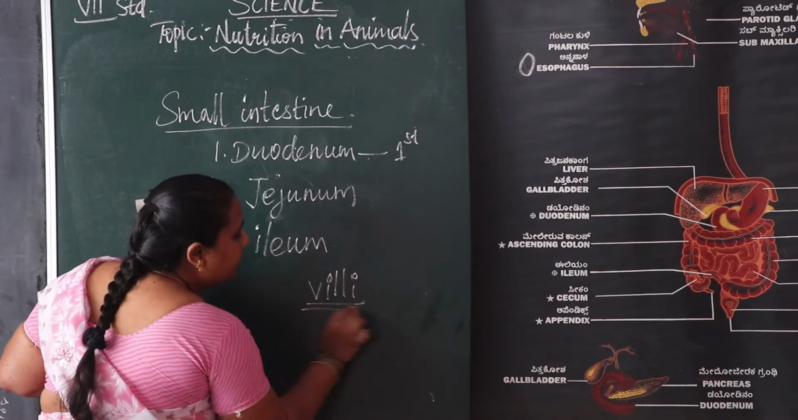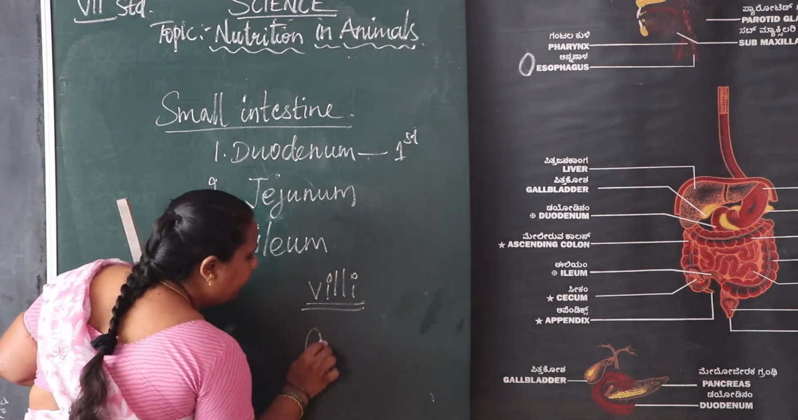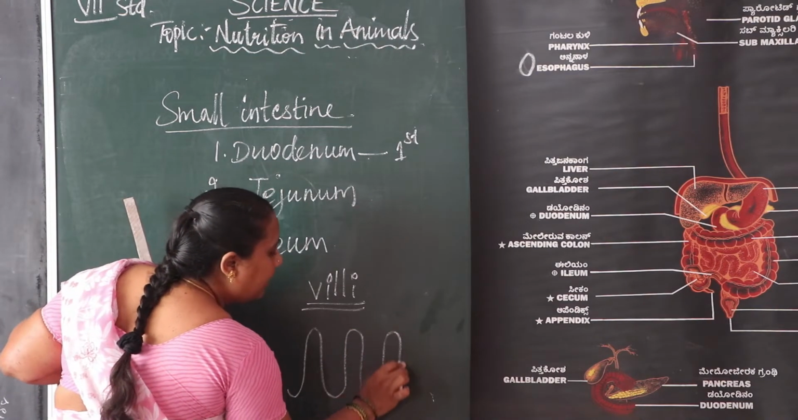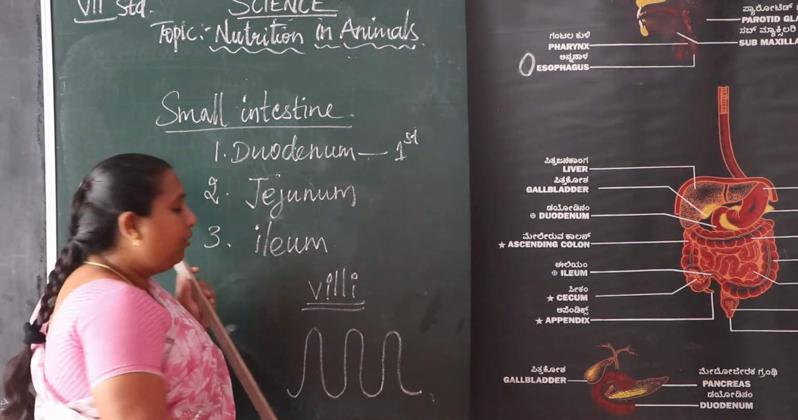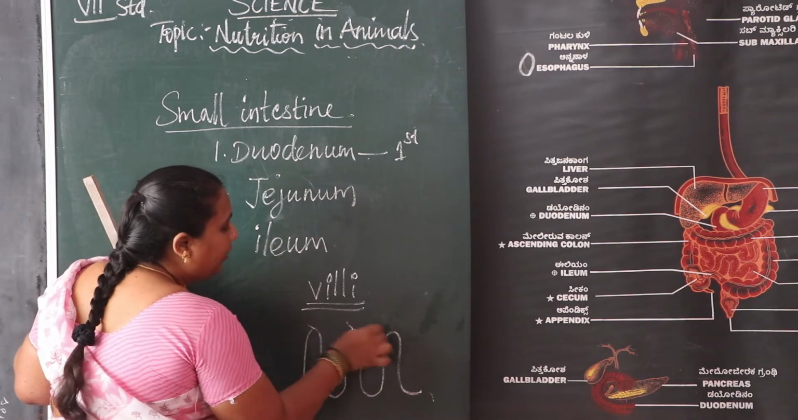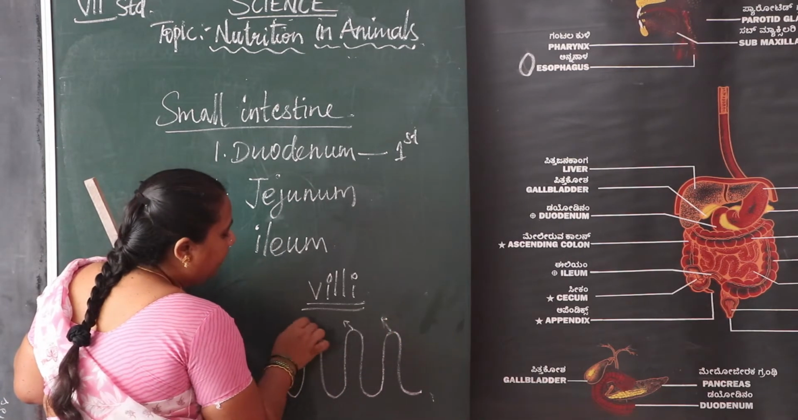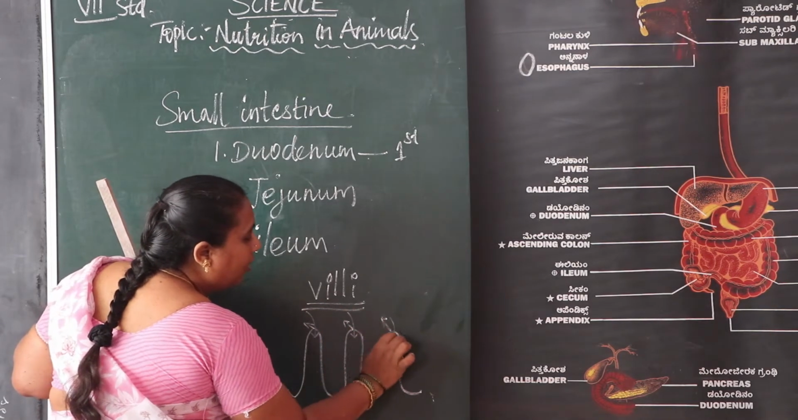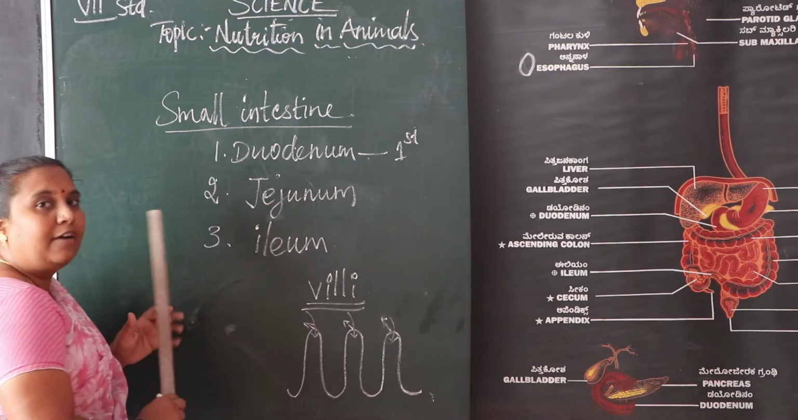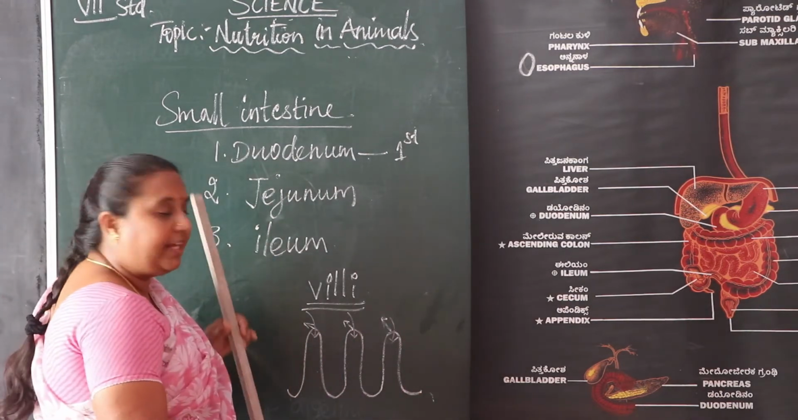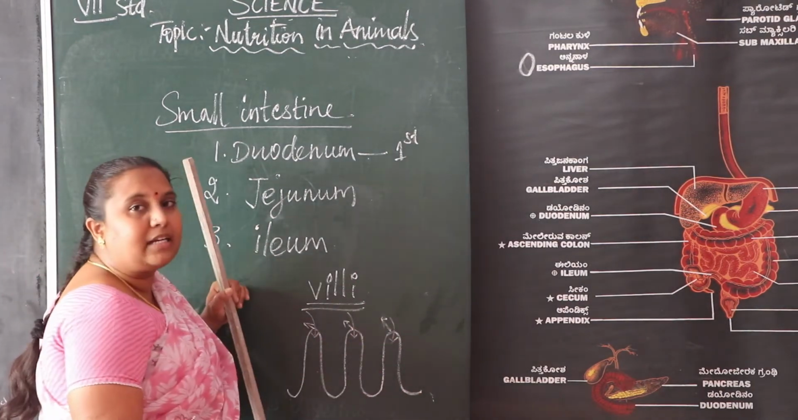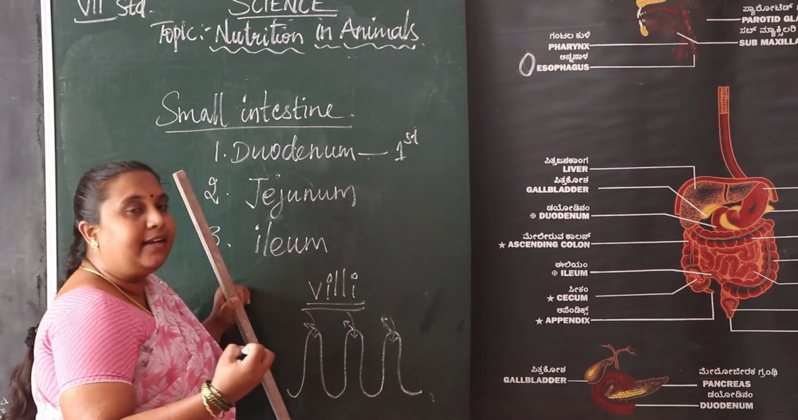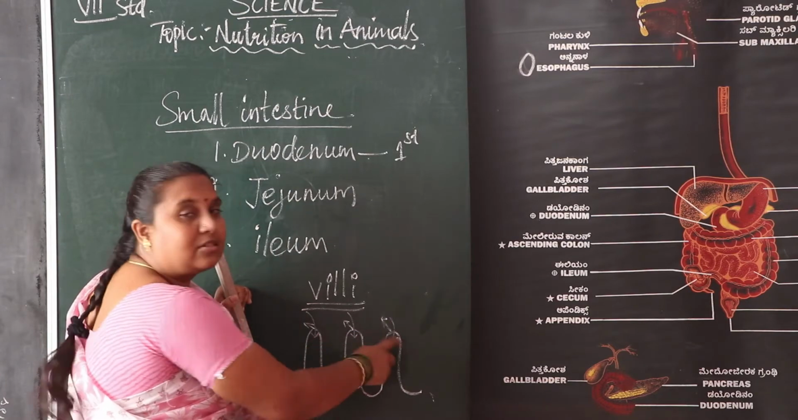It looks like a finger-like structure. So this is a villi. Here it absorbs the food. It absorbs the energy from the food particles which we eat. The digested food particles are changed into glucose and amino acids, and that is absorbed by this structure.